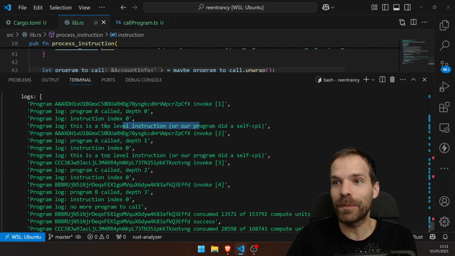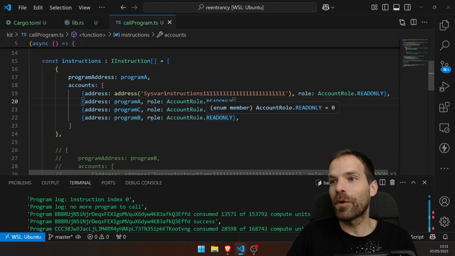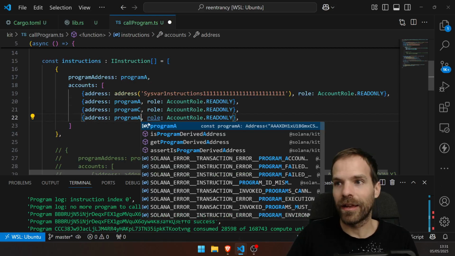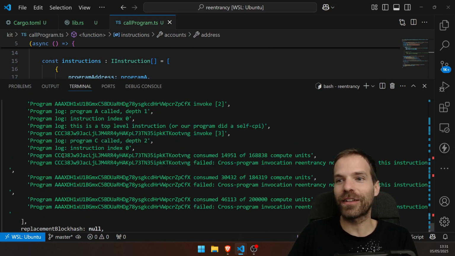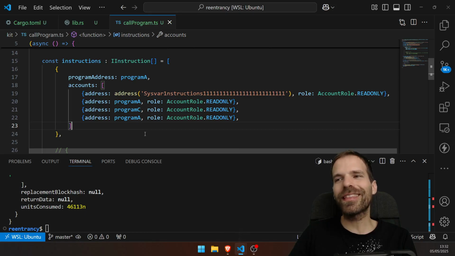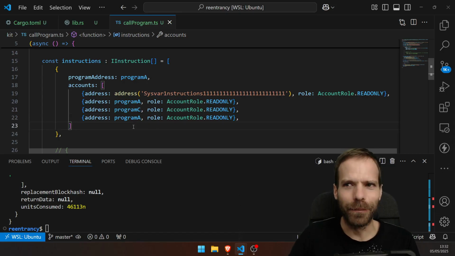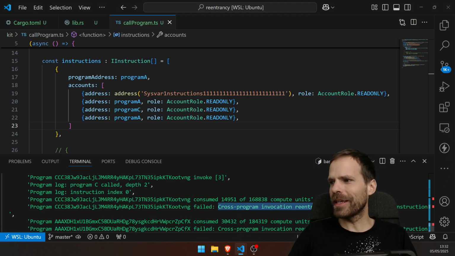I can self CPI into my program and then still call others. But I cannot then come back to program A. I can do one self CPI, but once I go to program C, I cannot come back to program A. This is a cross-program invocation reentrancy not allowed error. Okay, so we learned that that's not possible, but we still don't really know why. Yeah, for security. But why exactly? What's the attack here? Why do we need that error?